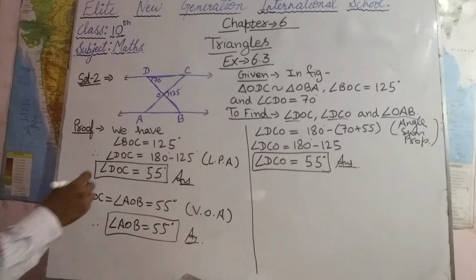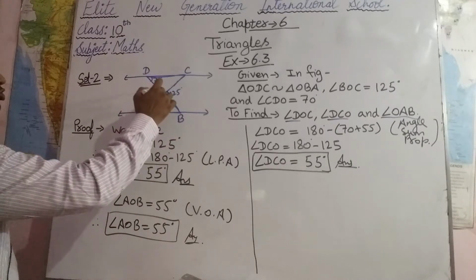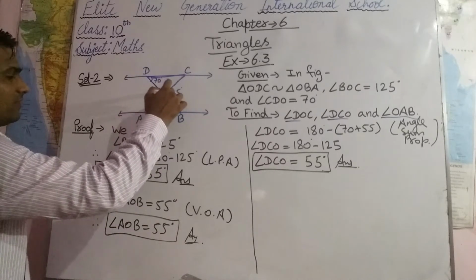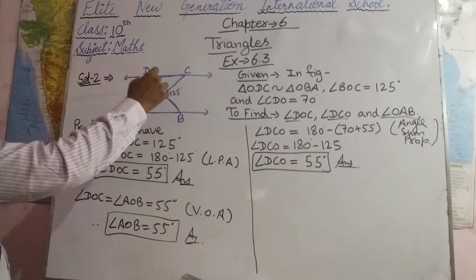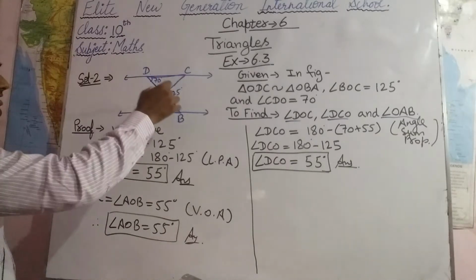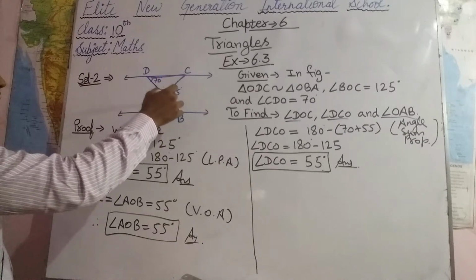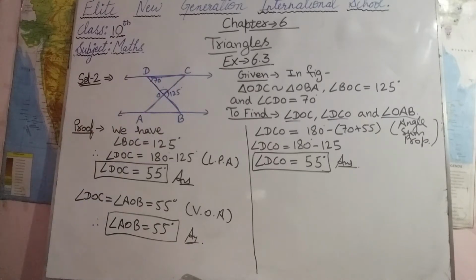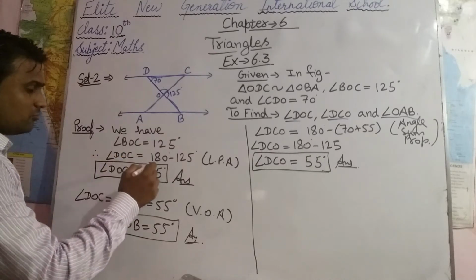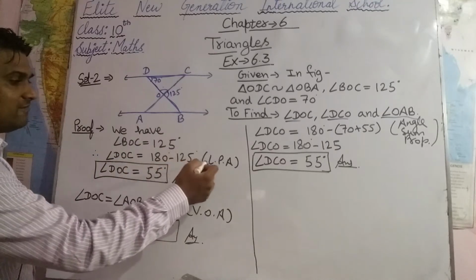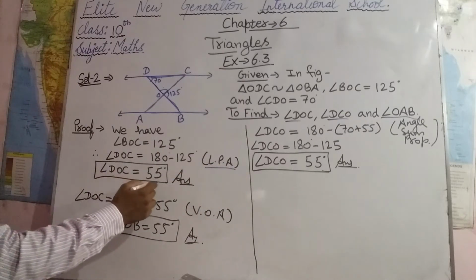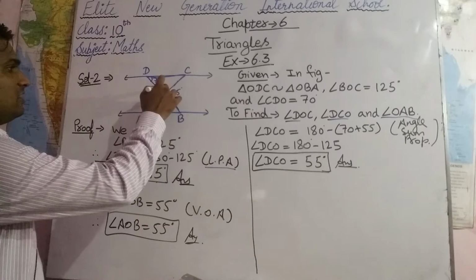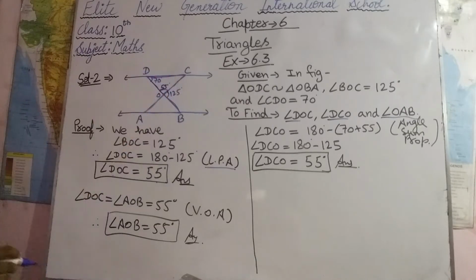So in this we can find this angle DOC. By the property of linear pair, the sum of these two angles will be 180. So angle DOC will be equal to 180 minus 125 by linear pair, so angle DOC will be 55 degrees.